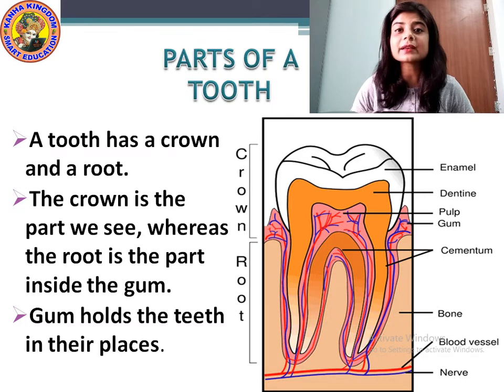Dentine is a little bit softer than enamel, and it supports the teeth. Then comes the gum, the pinkish layer inside the mouth. And inside the gums there is pulp and the pulp cavity, and also nerves and blood vessels through which the blood flows. Understood? So these are the parts of a tooth.